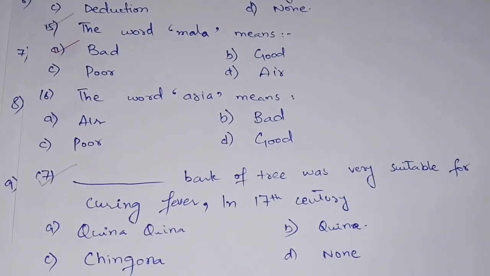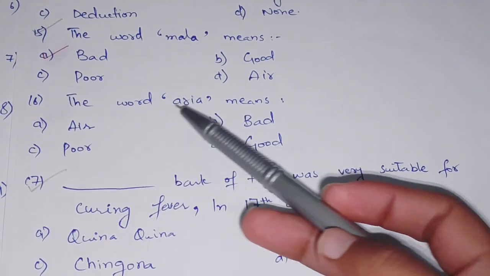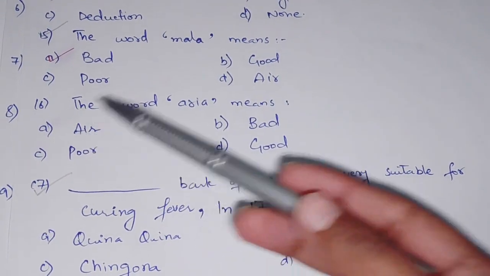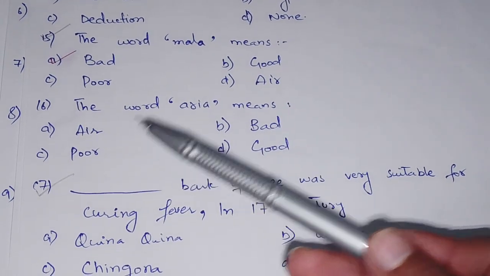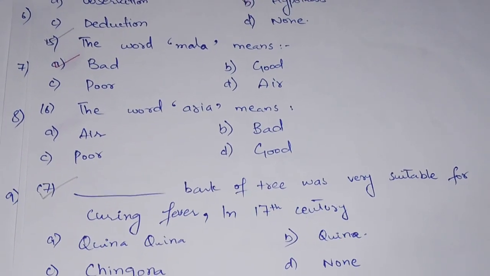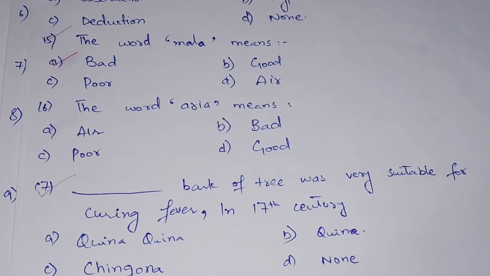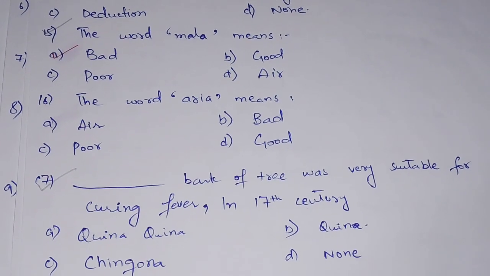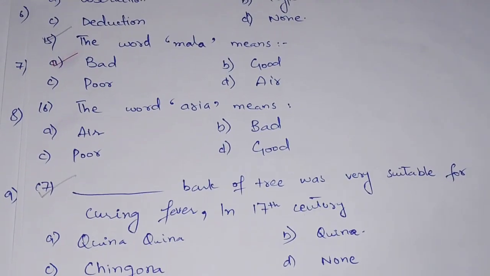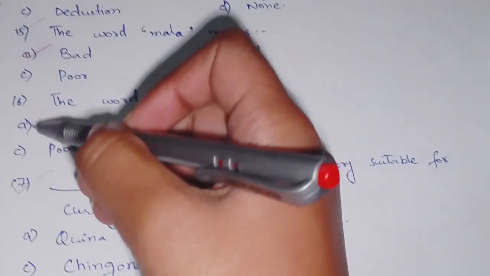Now the second part of malaria is the area. The word area means: option A air, option B bad, option C poor, and option D good. So the word area means air. The area also represents air, so option A is the correct option.